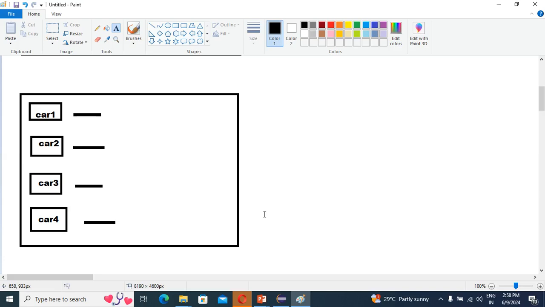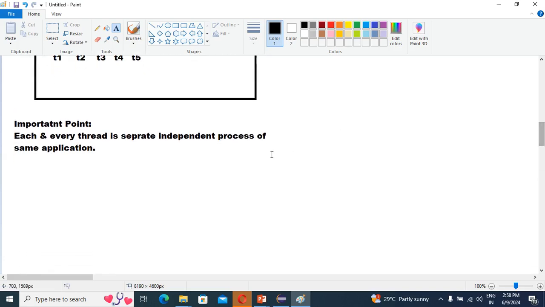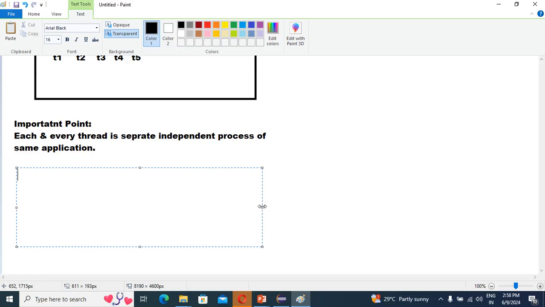So I can write the multi-threading definition here one more time. Guys, tell me what the multi-threading definition is.